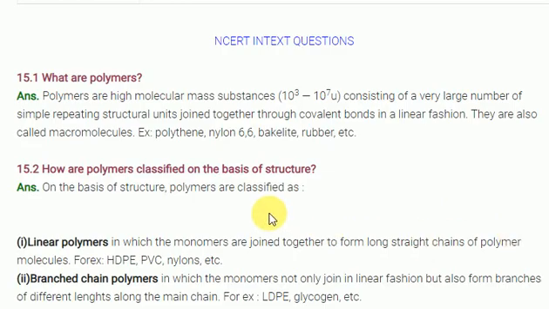Hi, hello students. Let's start the NCERT solutions regarding polymers only. In the polymer chapter, we are going to discuss the book back questions right now. First of all, look at the first question: what is meant by polymer? What are polymers?